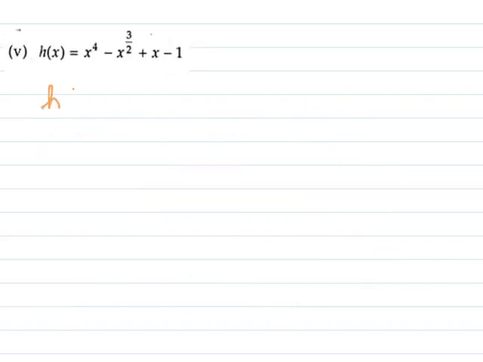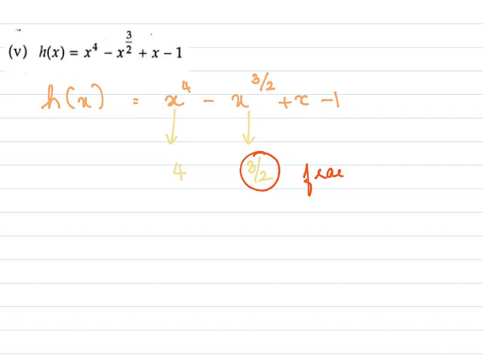Now for h of x. H of x is x raised to 4 minus x raised to 3 by 2 plus x minus 1. Here the power 4. This power is 3 by 2. Now 3 by 2 is a fraction, and hence the expression h of x is not a polynomial.